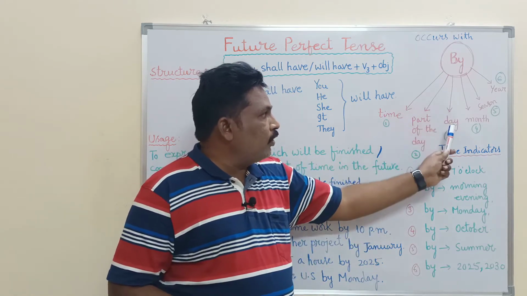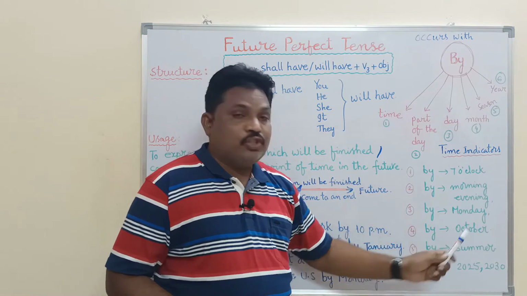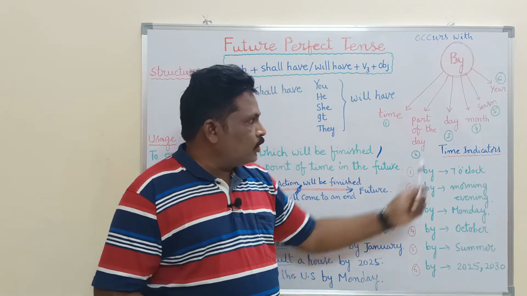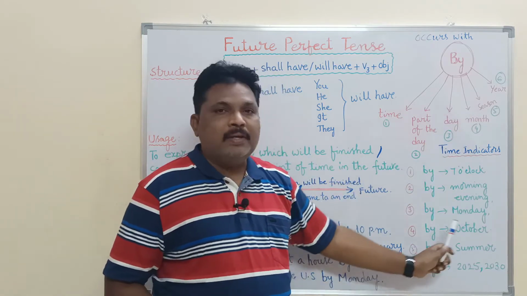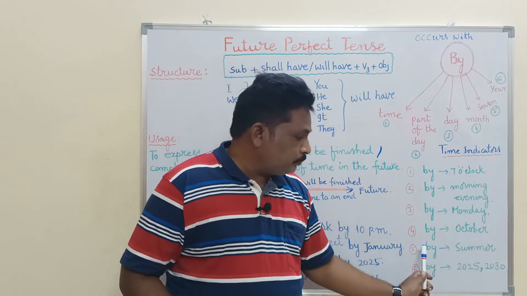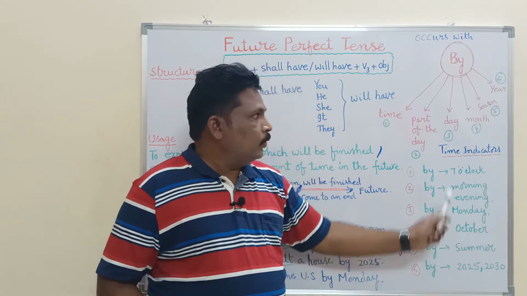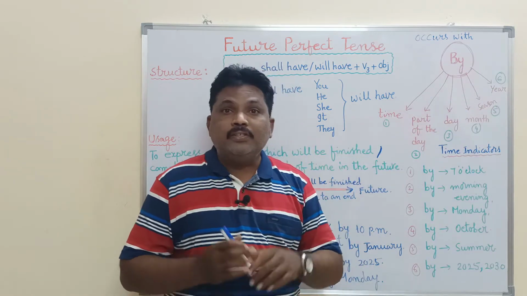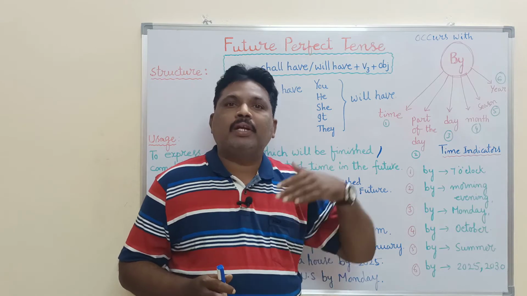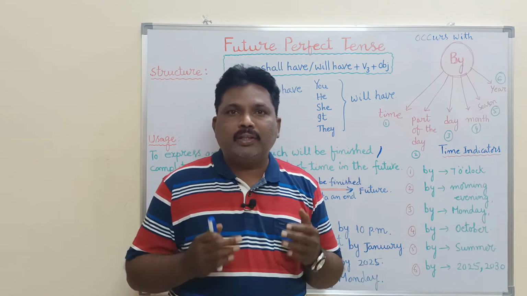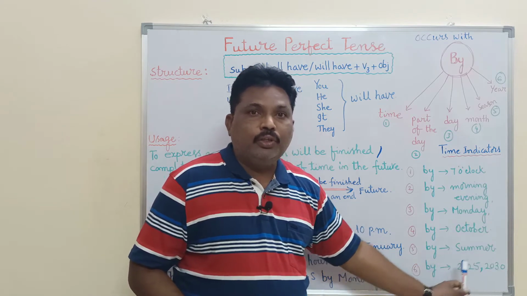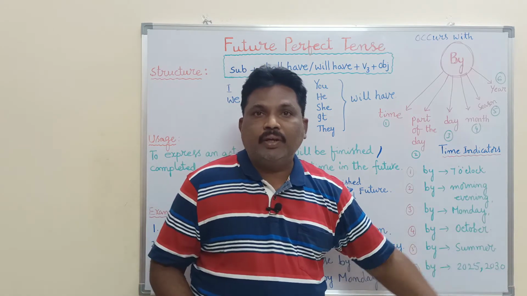And next, "by" followed by month: by January, by September, by November, by December. Next, "by" followed by seasons: by summer, by winter, by autumn, by spring, like this. Okay, next, "by" followed by year. This year is a future year, not a past year, not the present year, but a future year. For example, we are in the year 2020, so we take by 2025, by 2030, or 2035, like this.